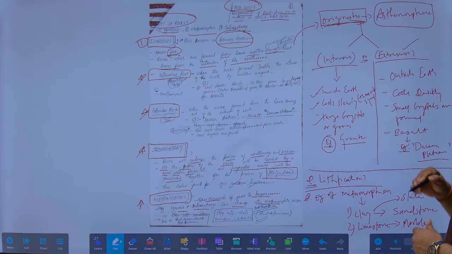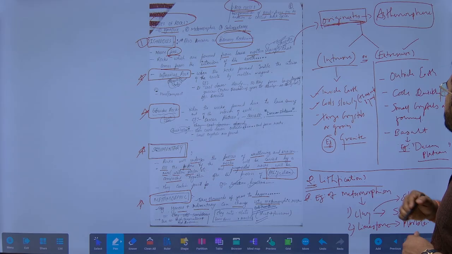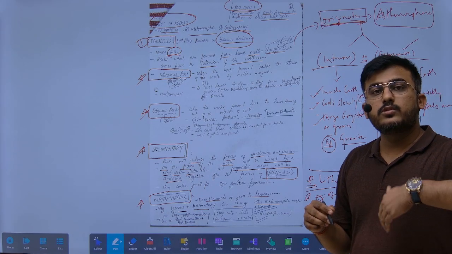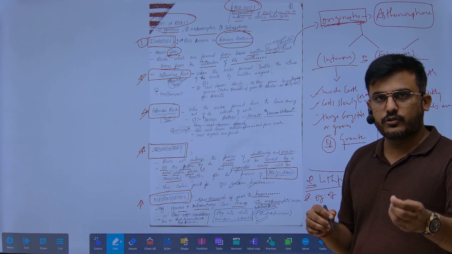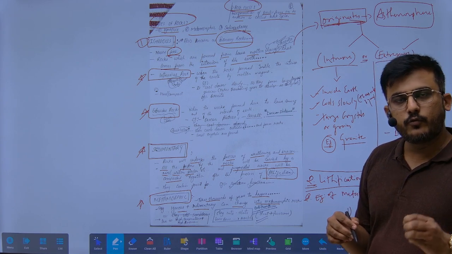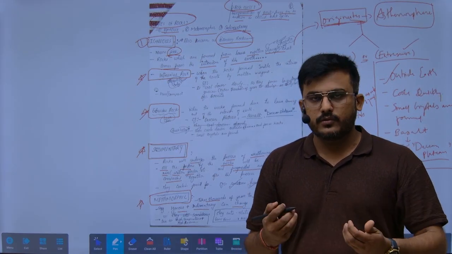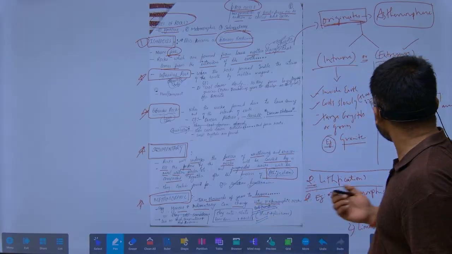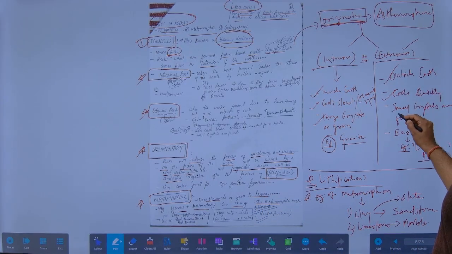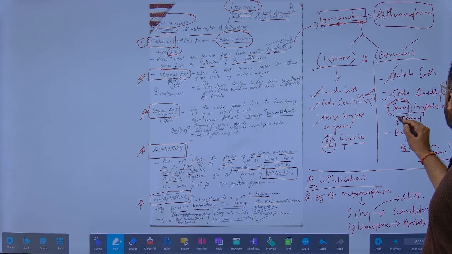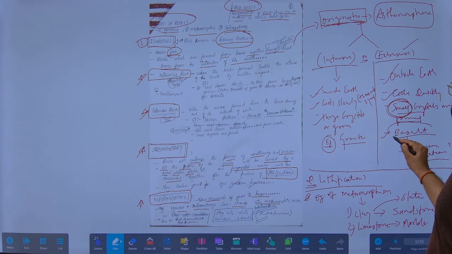Now we see the extrusive rocks. They are present outside the earth and cool outside. Suppose, for example, a plateau. When the lava comes out and cools very quickly, as a result small crystals will be formed. For example, there is basaltic lava which resulted into the Deccan plateau.